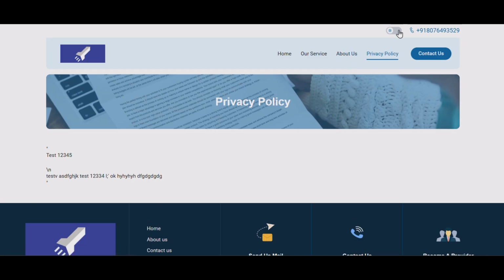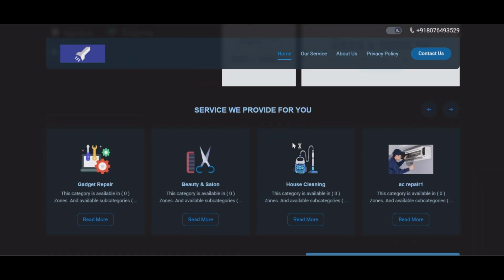And basically this website is also in dark mode, so if a user wants to see the website in dark mode, then they can view this.